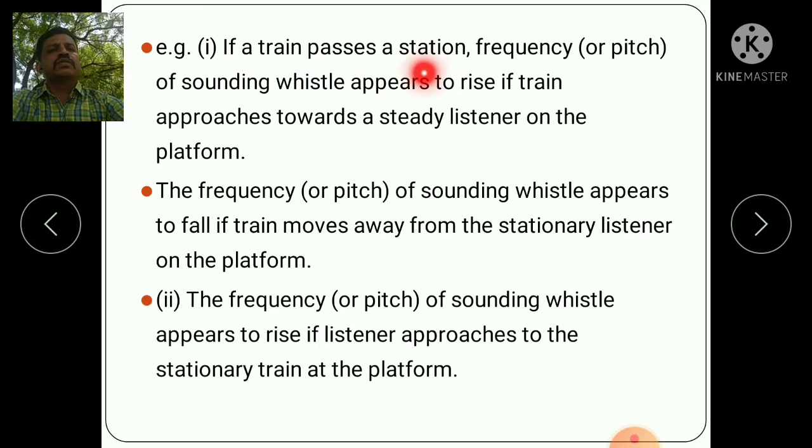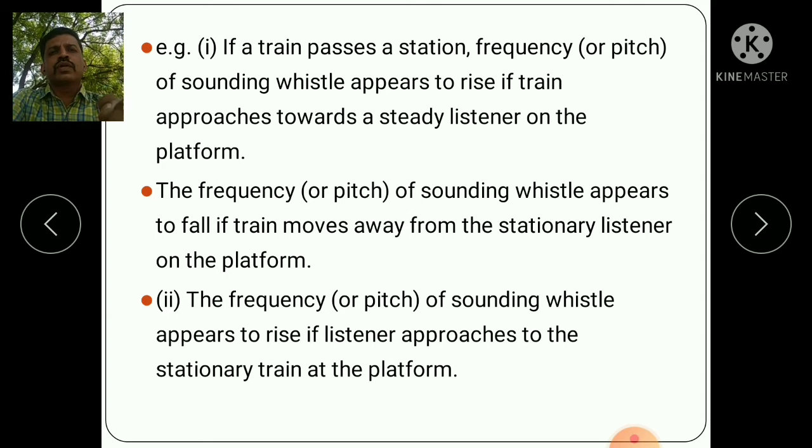If a train passes a station, the frequency or pitch of the sounding whistle appears to rise if the train approaches the stationary listener on the platform. The frequency or pitch of the sounding whistle appears to fall if the train moves away from the stationary listener on the platform. So these are general examples of the Doppler effect.